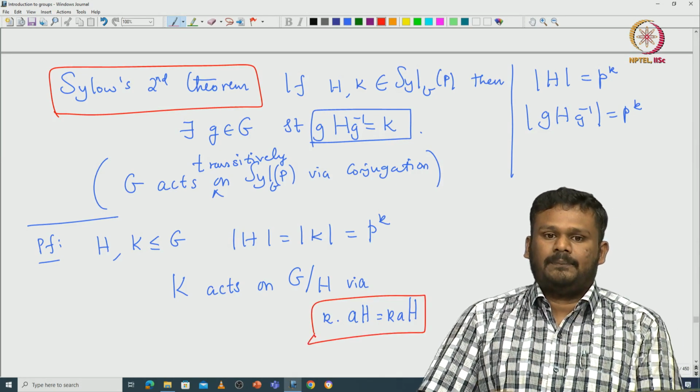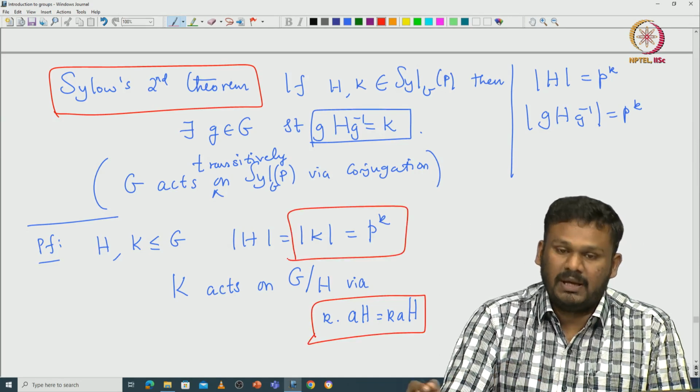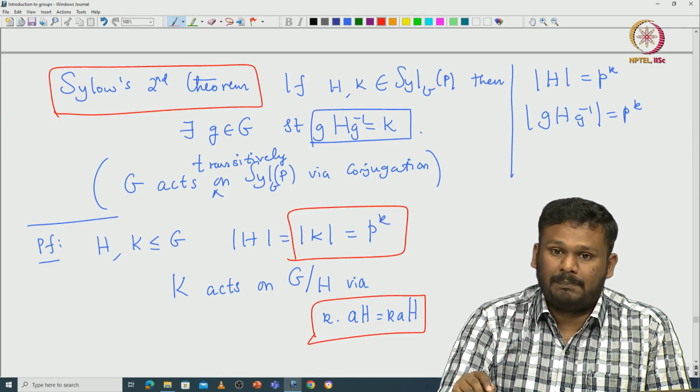But note that K is a Sylow p-subgroup. In particular, the order is p to the power k. So in particular, it is a p-group.